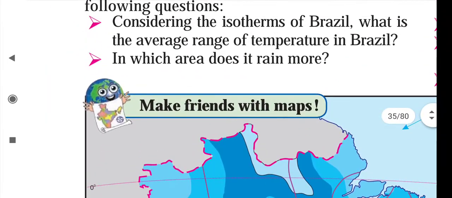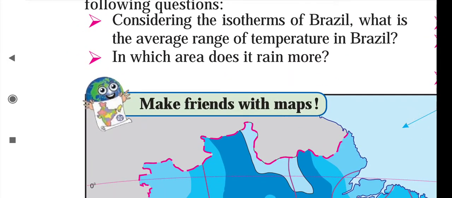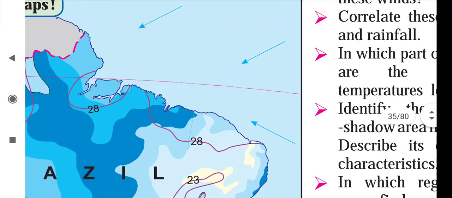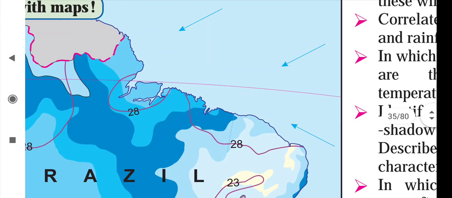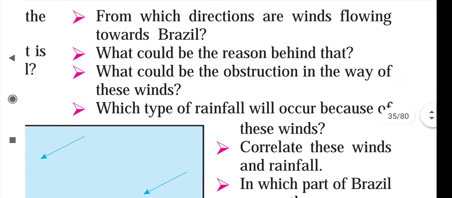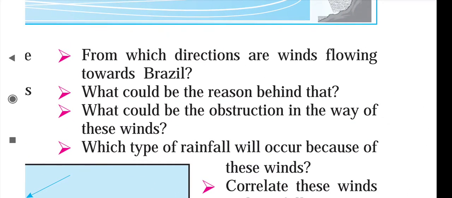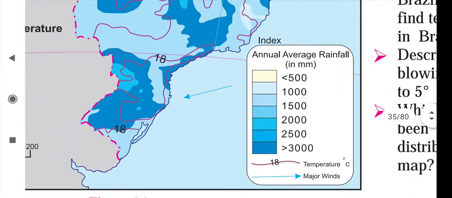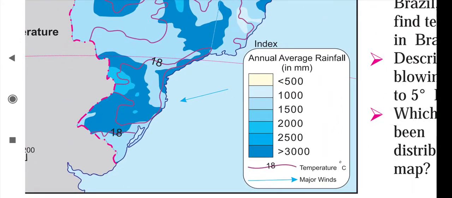So what is the second question? In which area does it rain more? Just now I have told you, the northeast winds are entering, there is no obstacle, no long mountain, so due to that, the Amazon river basin region receives heavy rainfall. Next question: from which directions are the winds flowing towards Brazil? So see, two directions, northeast and southeast, those two directions of winds flow towards Brazil.